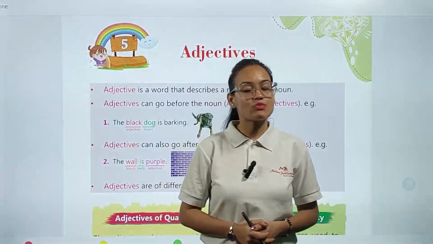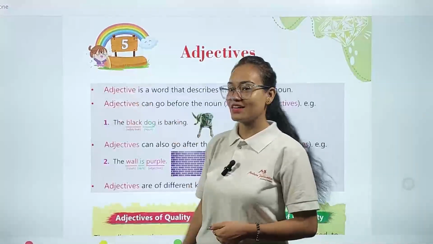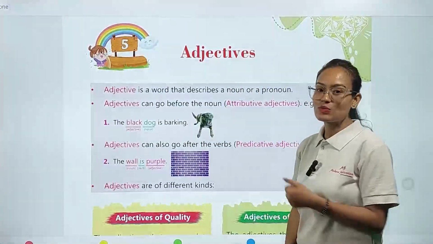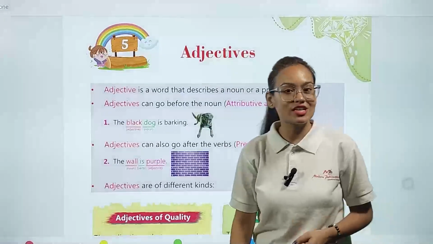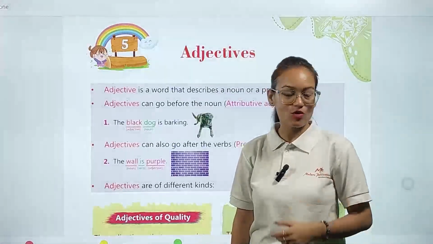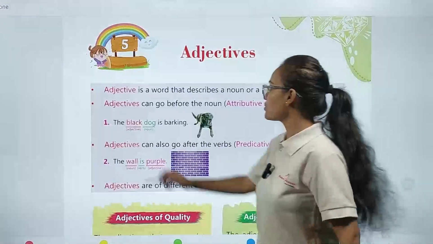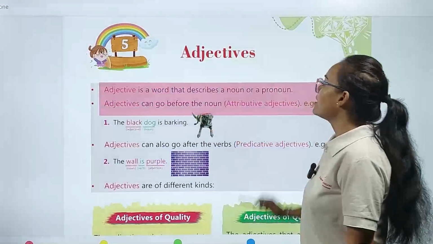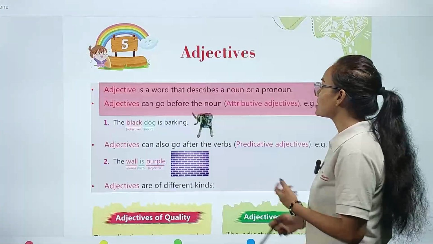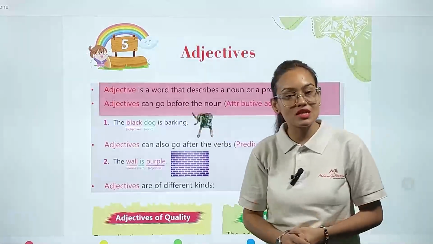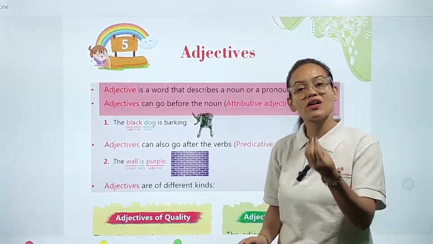In today's class, we are going to start chapter number 5, and the name of this chapter is adjectives. Okay, so my dear students, what is the meaning of adjective? Adjective means describe. Adjectives are also called describing words. The definition of adjective is: an adjective is a word that describes a noun or a pronoun. Adjectives are those words which describe the quality of a noun or pronoun.